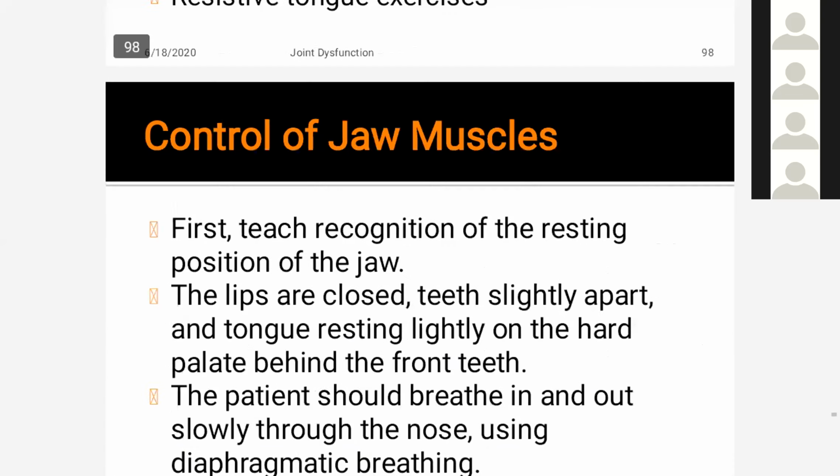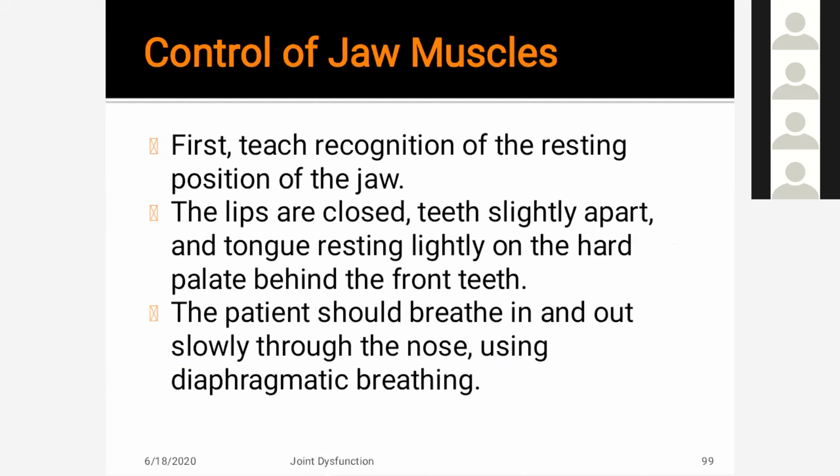Then the next one is control of the jaw muscles. First is recognition of resting. First of all, teach about the resting position of the jaw. Lips are closed, teeth slightly apart, tongue resting lightly on the hard palate behind the front teeth. That is the resting position of the tongue. At rest, the lips are closed, teeth are slightly apart, and the tongue is in contact with the hard palate. The patient should breathe in and out slowly through the nose using diaphragmatic breathing.